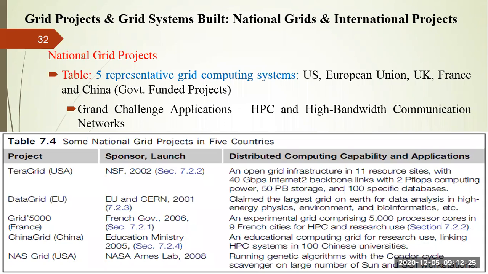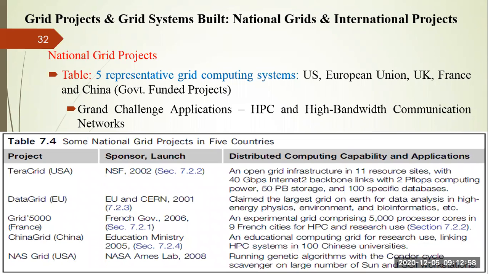You know that whenever we go for multiple organizations, each and every organization has different policies, different security mechanisms, different privacy mechanisms, different laws and regulations as well. But despite these things, we are connecting various computer systems so that we can build a very large scale grid which can solve the problems of a particular nation or an international problem, right?